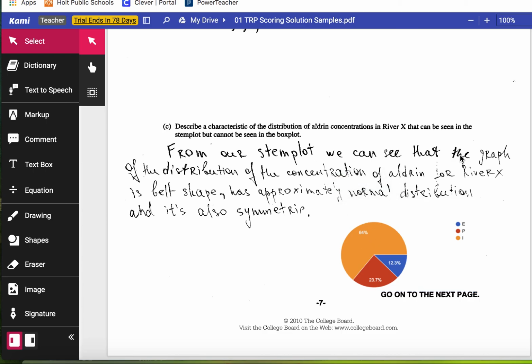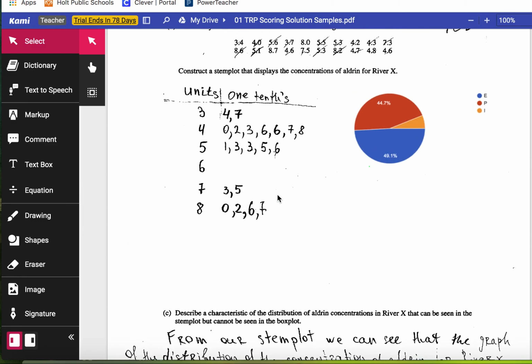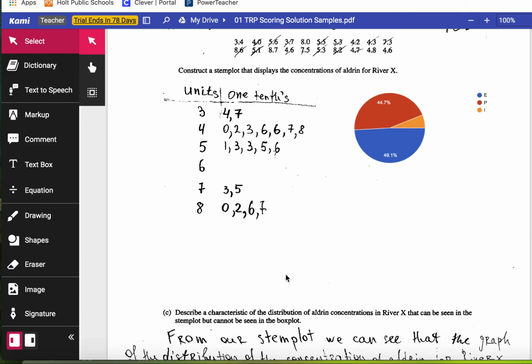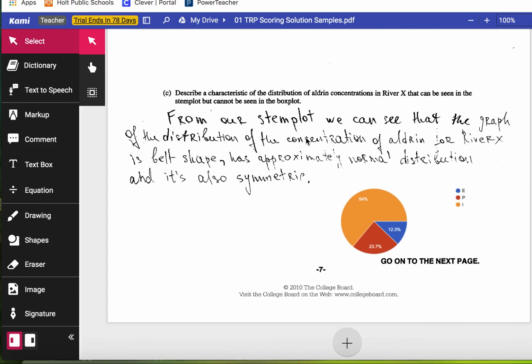From our stem plot, we can see that the graph of the distribution of the concentration of Aldrin for river X is bell shape, has approximately a normal distribution, is also symmetric. Not one of these things is helpful toward the answer to this question. So it actually is incorrect. They never mentioned that there is a cluster, two clusters, or the gap. That is incorrect. There is nothing here that helps answer this question.